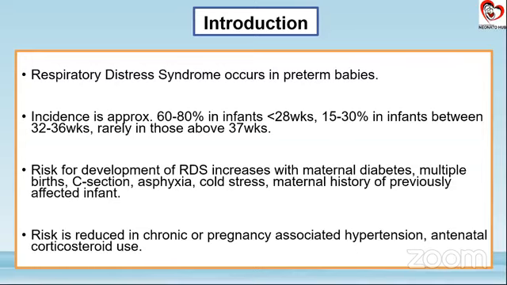So antenatal corticosteroid, we have 2-3 slides on it at the end, because by itself it is a very important thing, and whenever we discuss RDS, we cannot move further without discussing antenatal corticosteroid use. It is the only proven thing which has been linked to a reduction in the incidence of RDS.